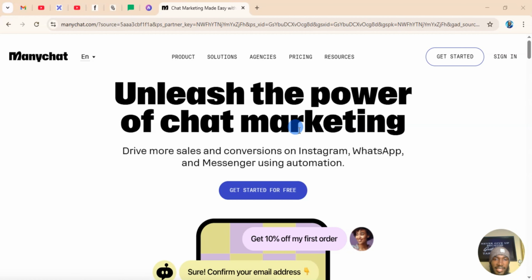Now, this is the secret right here. All those responses are automated. They don't do anything. And you don't need to have 100,000 followers. You don't even need 1,000 followers to use this particular tool. The name of this tool is ManyChat.